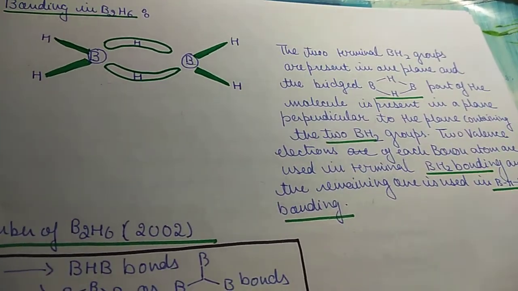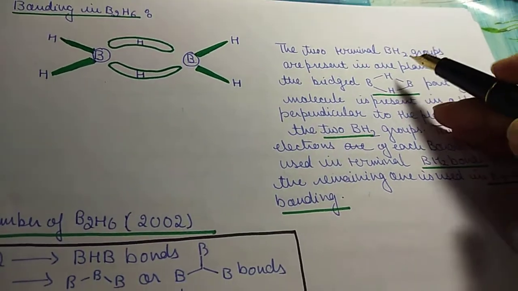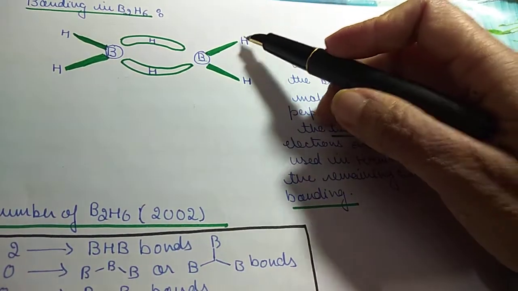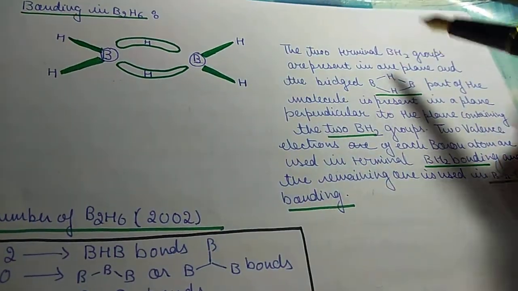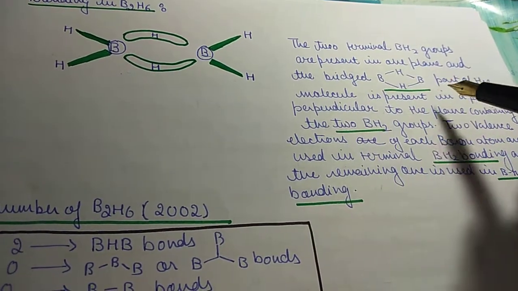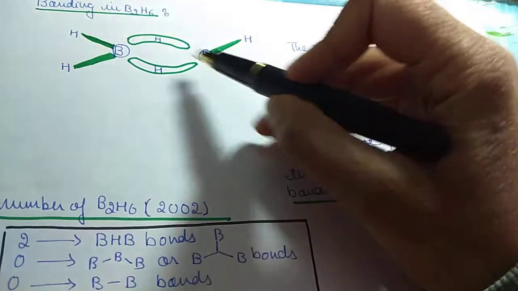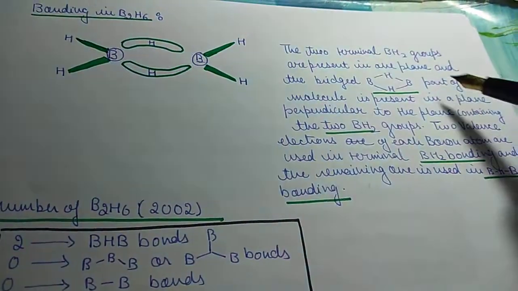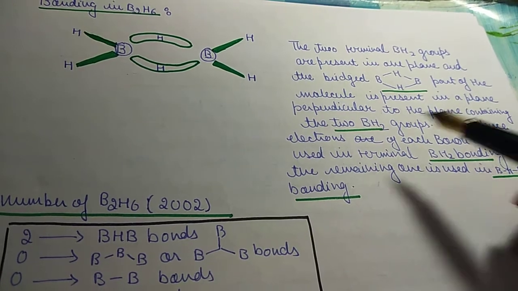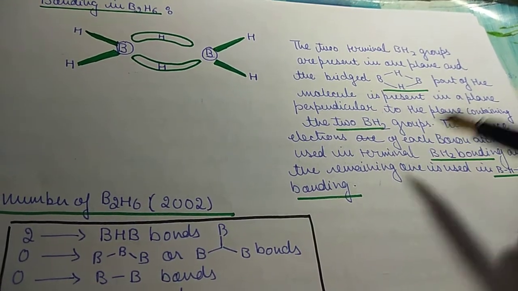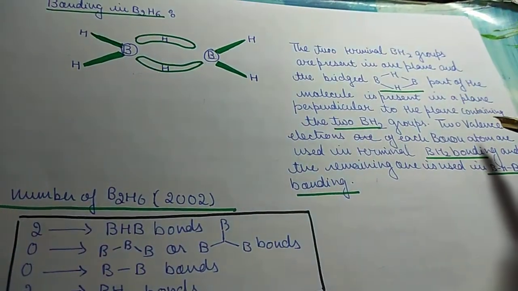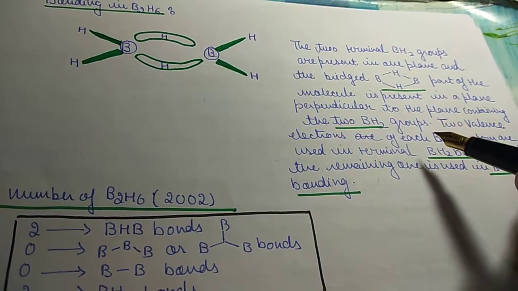It has 2 terminal BH2 groups, which are present in one plane, and the bridged BHB part of the molecule is present in a plane perpendicular to the plane containing the two BH2 groups.